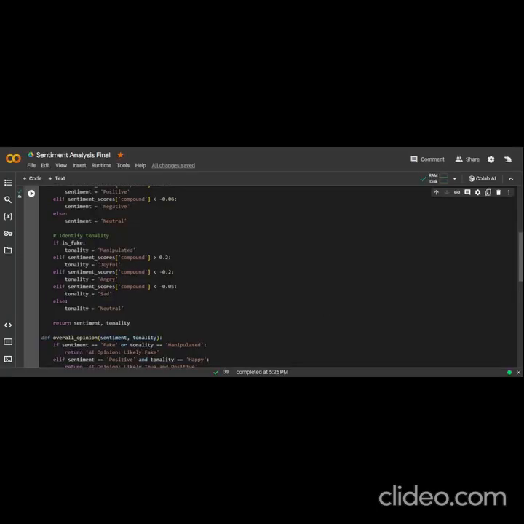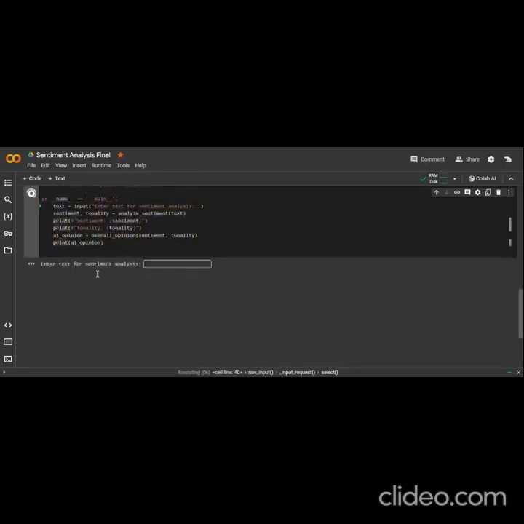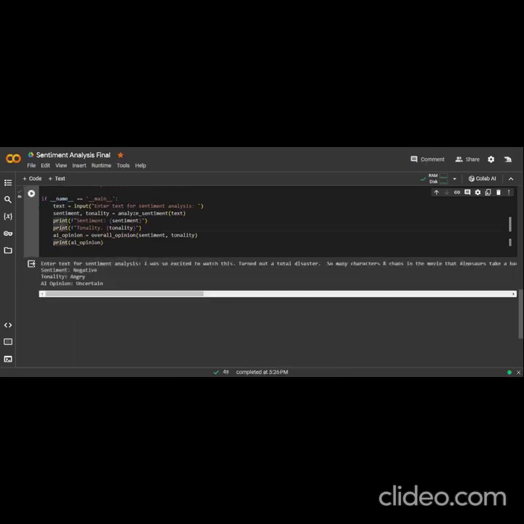Now let's run the program and look at a few examples. I have the review of the movie Jurassic Park and I'll paste it here. It's a negative review and it starts with I was so excited, but it turned out to be a disaster and things don't make sense. Good guys, bad guys. Overall, it's a mix of so many positive and negative words. So let's see what the AI has to say.